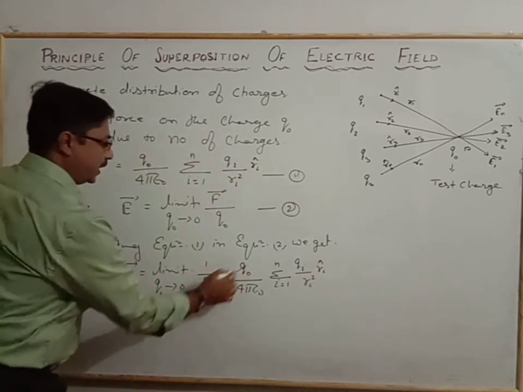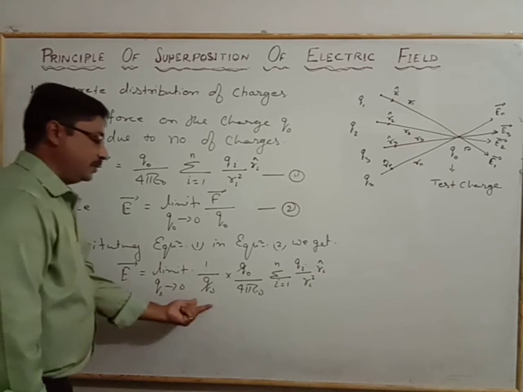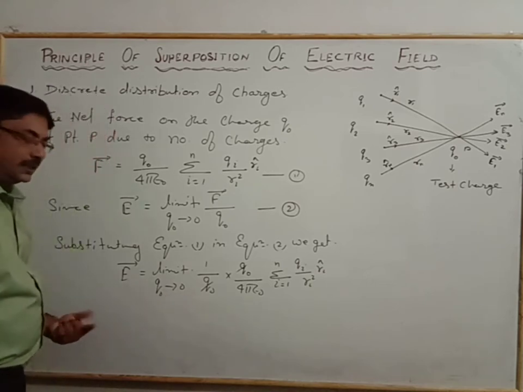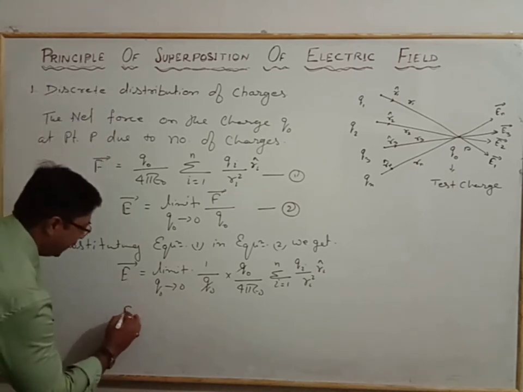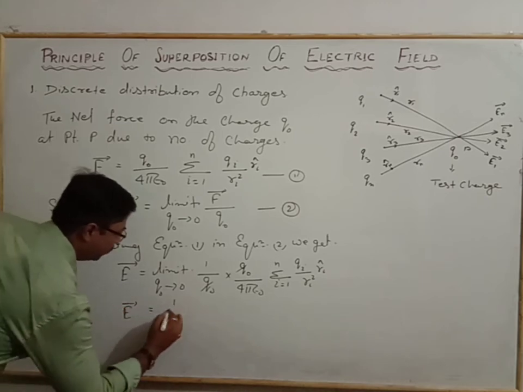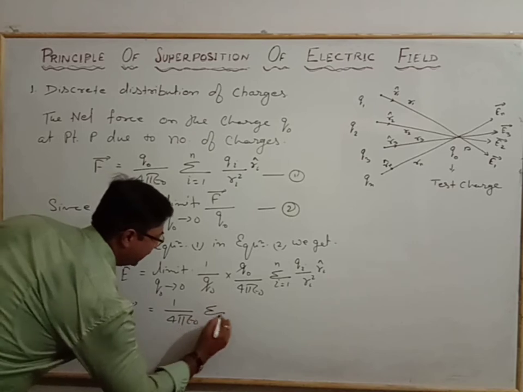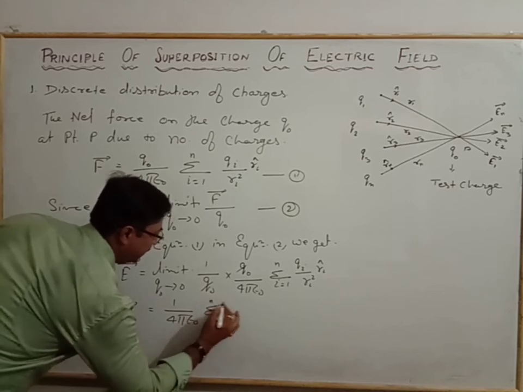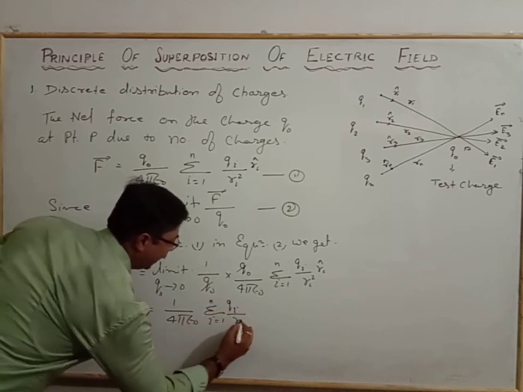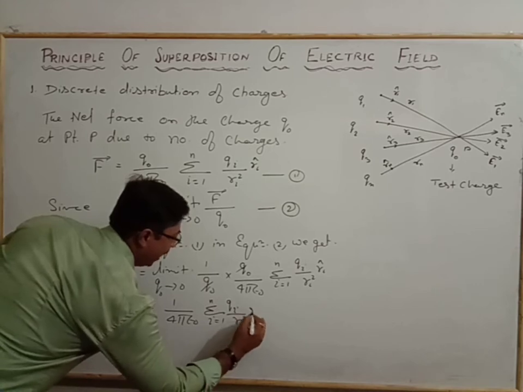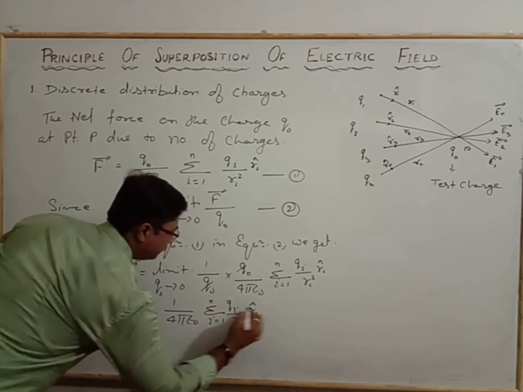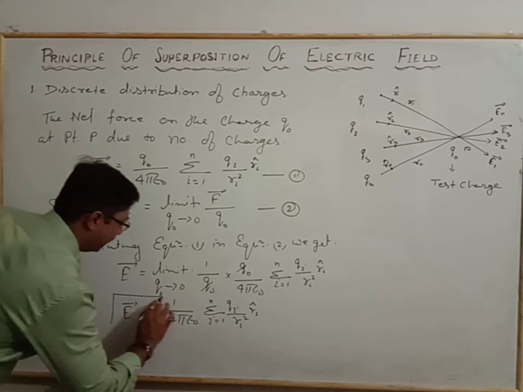Now Q naught cancels. So if Q naught is removed, that means the limiting case is removed, and the net electric field is E is equal to 1 by 4 pi epsilon naught, the summation i is equal to 1 to n of Qi by Ri square into the Ri unit cap. So this is the electric field.